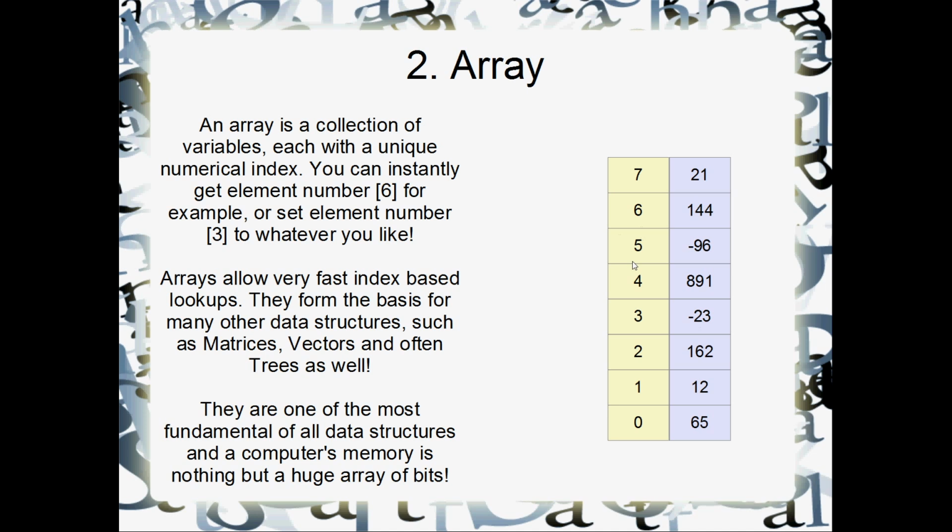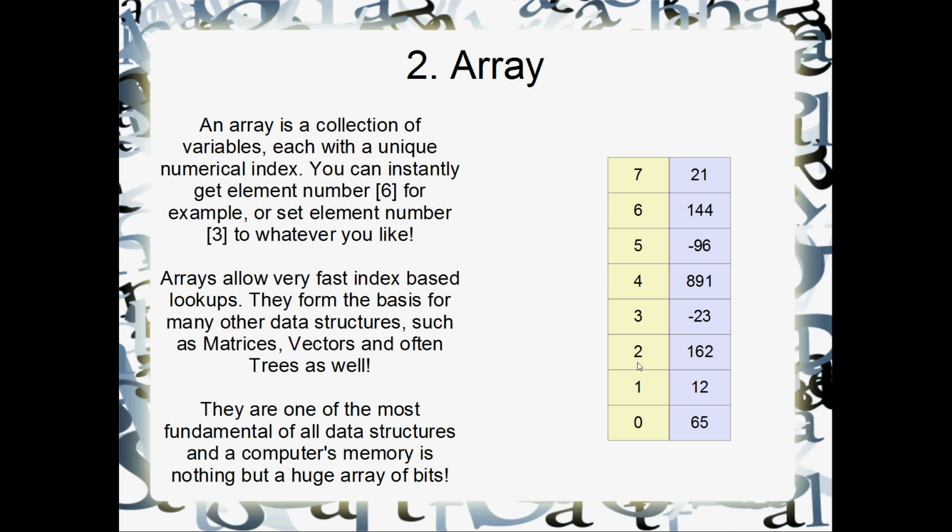Whatever you want. So they can look up items really quickly and change items really quickly. They can't delete and add new items so quickly, unless you're adding items to the end of it. Yeah, but they're pretty good at some things and not so good at others, so linked lists are better at that. But arrays allow really fast index-based lookups, and they form the basis of many, many other data structures. So if you're making a matrix, you'll probably use an array. If you're working with vectors, you're obviously working with arrays. A lot of the time, trees are also implemented with arrays. I mean, you can't really program very much without using at least some arrays every now and again. You know, they're everywhere.